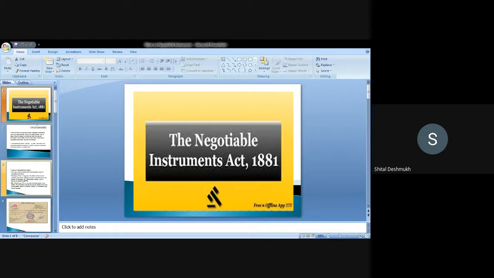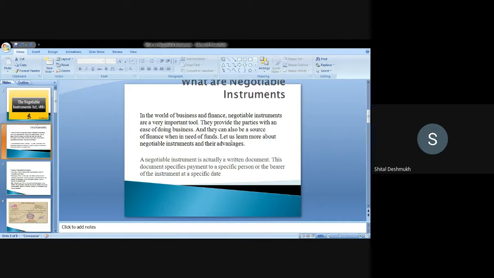The Negotiable Instruments Act is very important in the world of business and finance. Negotiable instruments are a very important tool because they allow the parties to do business easily, and they can also be a source of finance in need of funds.